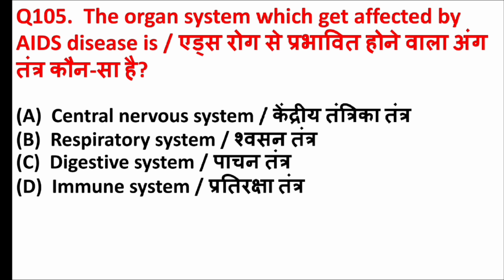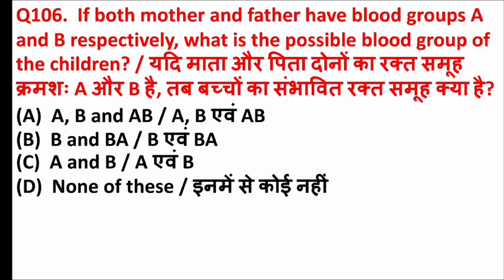The organ system which gets affected by AIDS disease is. Answer is option D, immune system. If both mother and father have blood groups A and B respectively, what is the possible blood group of the children? Answer is option A, B and AB.